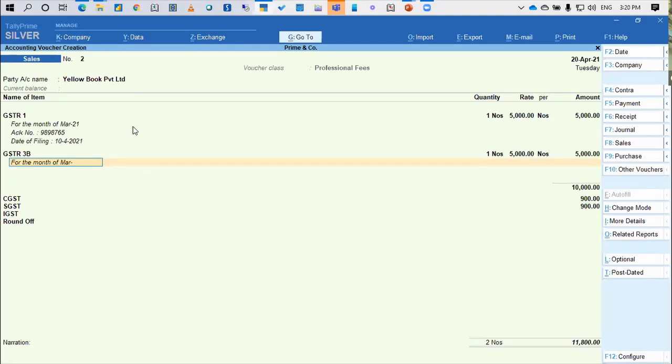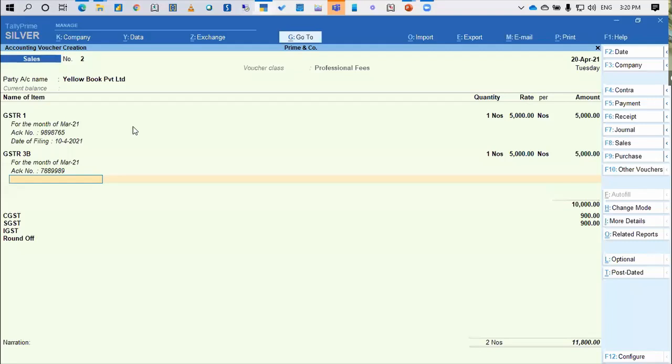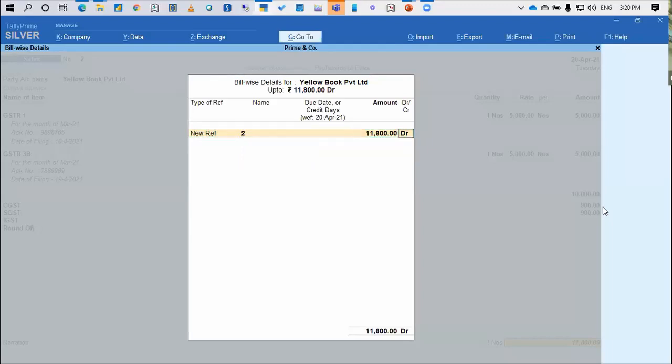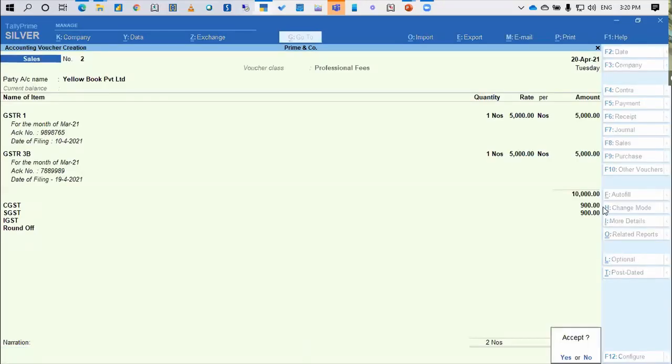I'm saying for the month of March 21, acknowledgement number, and date of filing. So I can say 19th April. All right. I have already done the configuration for GST, so it is getting calculated. So you did not even bother about this. This is something called a voucher class which I have created inside the Tally. So it gets automatically calculated, and it also calculates the round off difference if there is any.